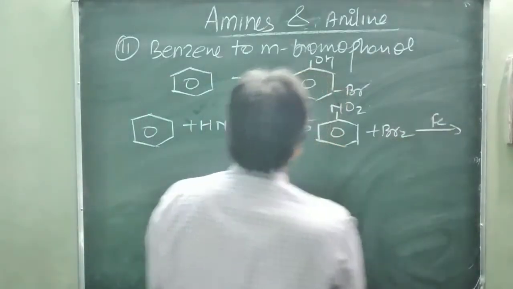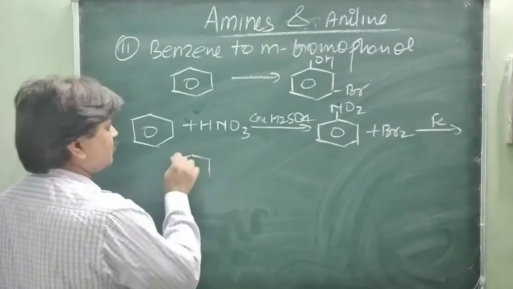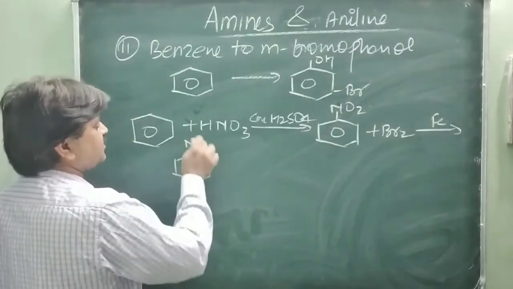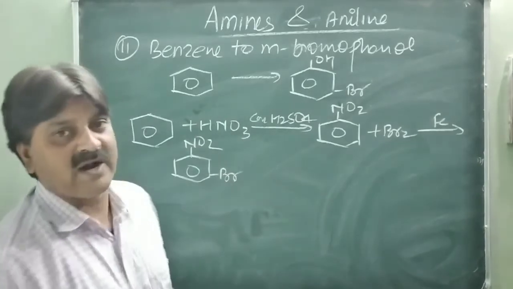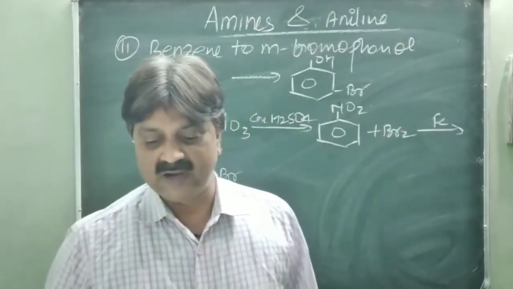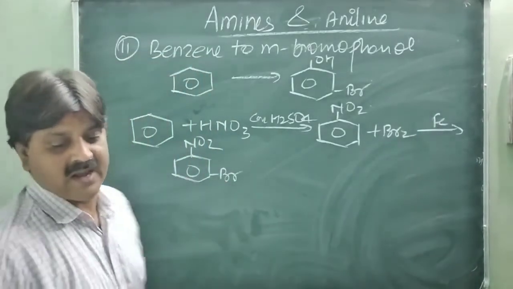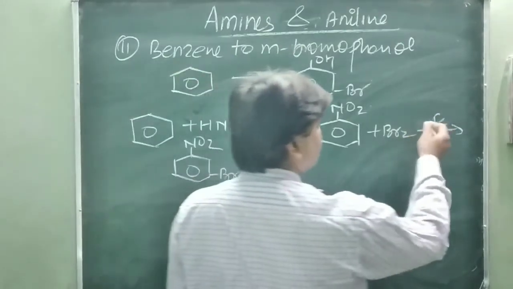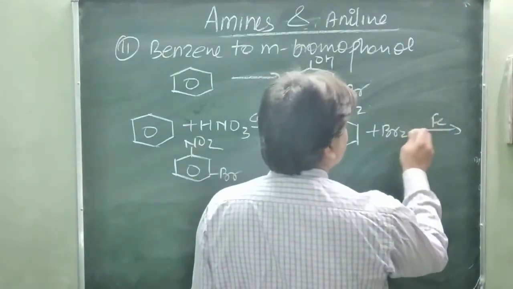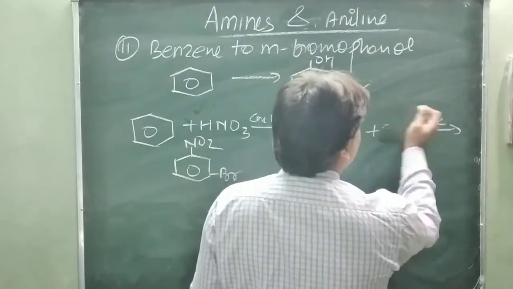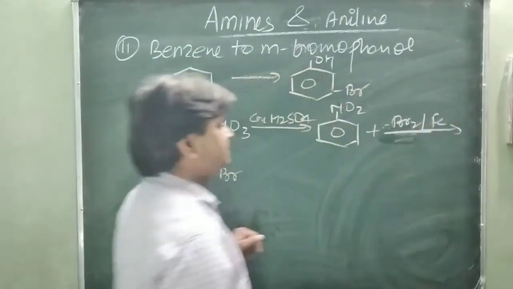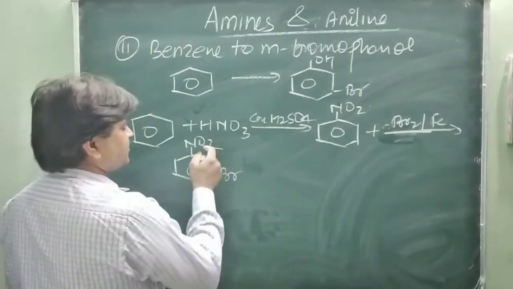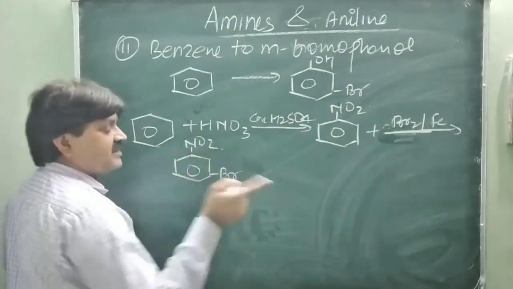gives the meta product because the nitro group is meta-directing. This is meta-bromonitrobenzene, with NO2 and Br, made with bromine and Fe as a catalyst. Now the NO2 group has to be converted into the phenol.